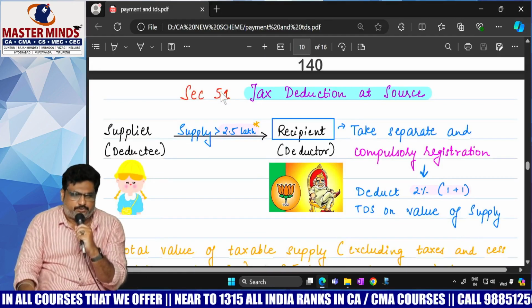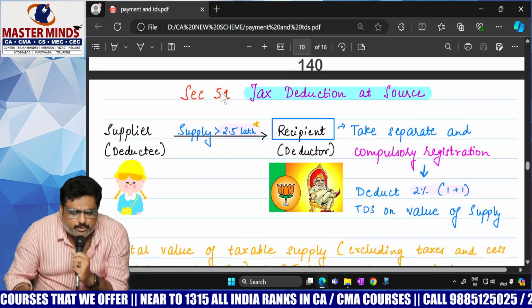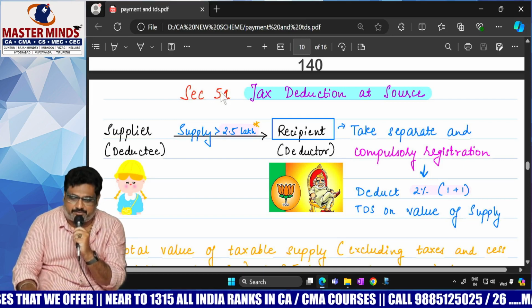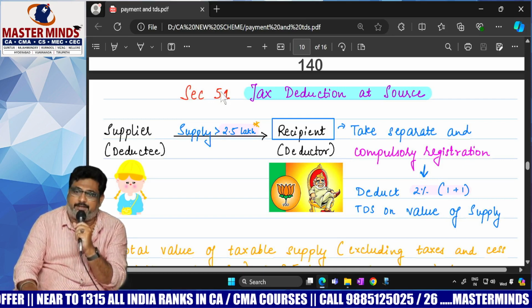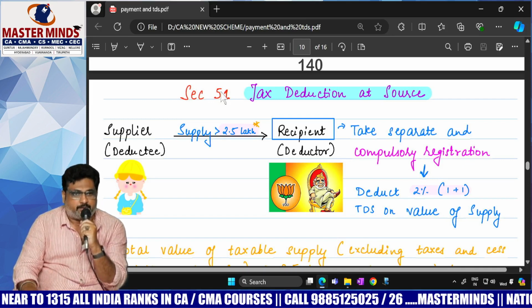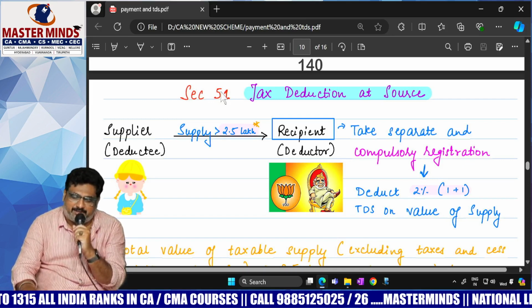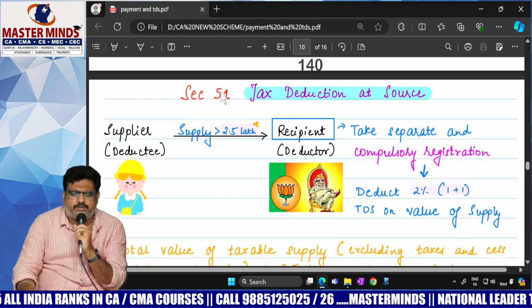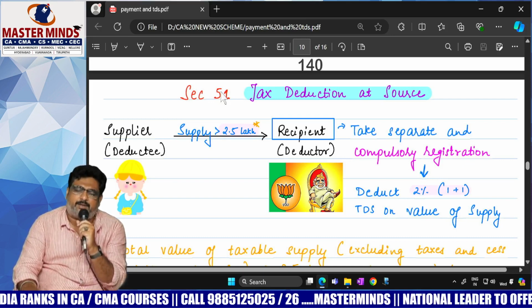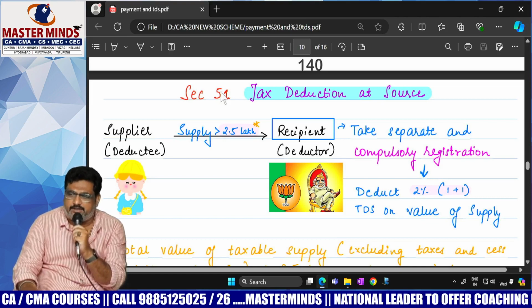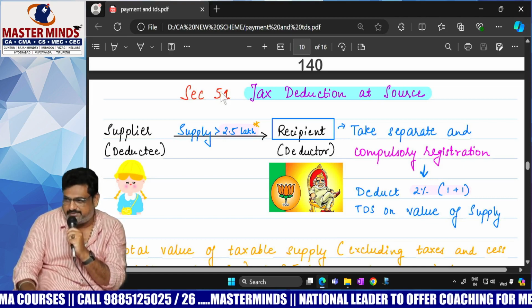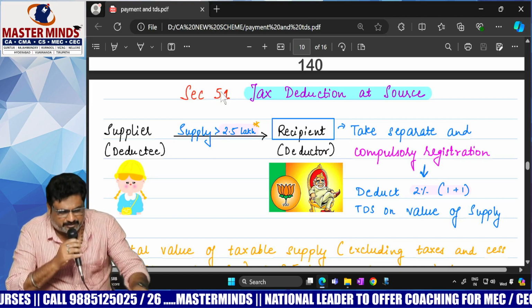Yes, ma'am. So here we start section 51. The next topic we need to see is TDS and TCS. With respect to TDS and TCS, initially we need to start with TDS, but keep in mind that the TDS topic in your income tax is completely different from our topic of TDS here. That TDS is a different story.